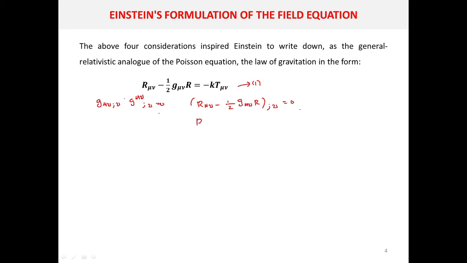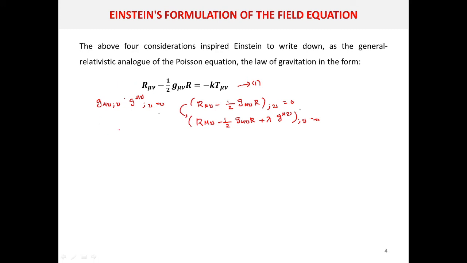So I can add one more term here, that is R mu nu minus half g mu nu R plus some constant lambda into g mu nu. Its covariant derivative will be 0, because this is a constant and this is a conjugate metric tensor, and in a geodesic coordinate system its covariant derivative is 0. So you can easily modify this equation like that.